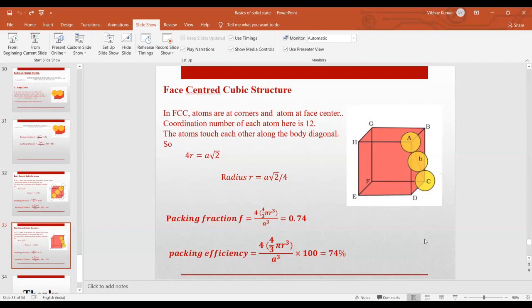Okay, so in the next 2-3 slides I will also discuss a few things about, we can say, diamond, and more importantly I will discuss the hexagonal crystal structures, and some parameters.